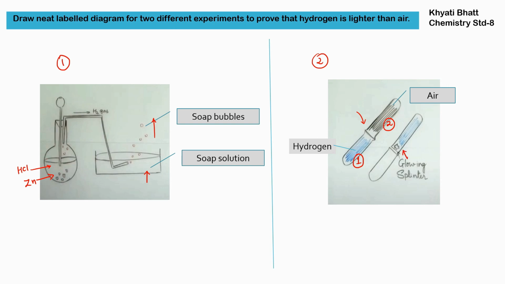That means the hydrogen has traveled all the way to the upper test tube because hydrogen is lighter than air. Once we place one test tube above the other, the hydrogen takes the place of air and goes to the upper test tube. Here I have shown the blue color in the lower test tube in the first situation, and in the upper test tube in the second situation. So these two experiments show us that hydrogen is lighter than air.